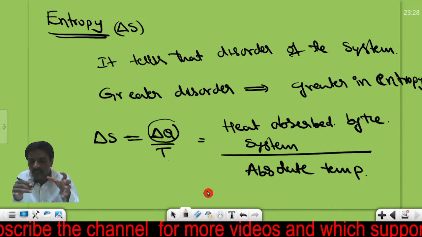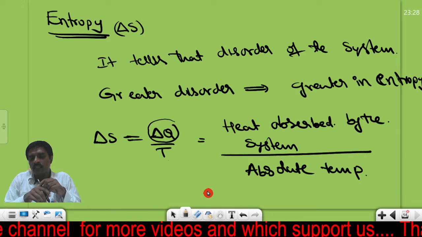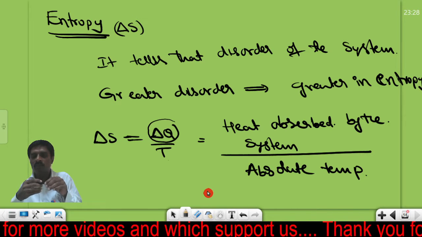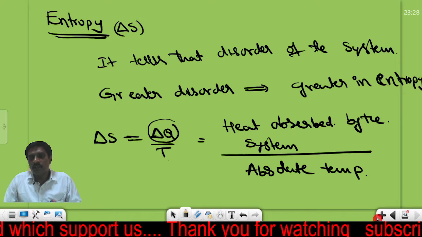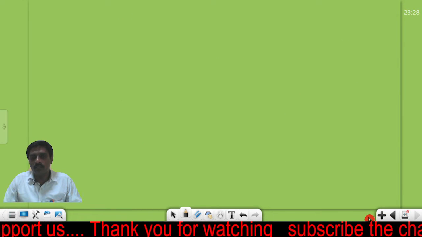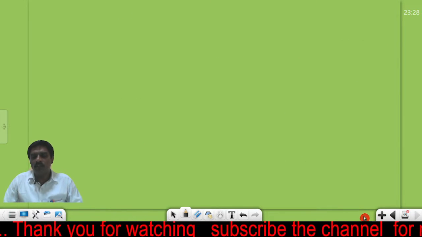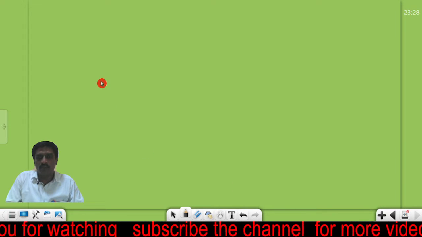This formula is called another form of the second law of thermodynamics. We will come across it in higher studies, but it is not needed much for our class.